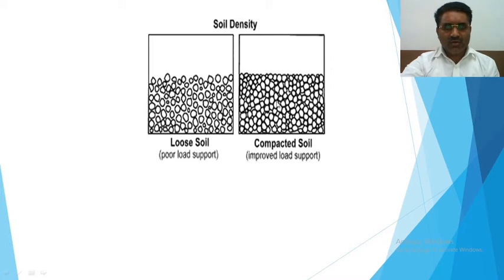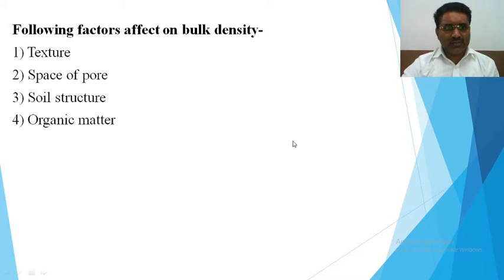As I have already explained, the density is directly determined by the weight of that particular soil. Here is the less weight, and here is the more weight. Although the volume is the same, it differs according to the density of the soil. So this is about soil density.